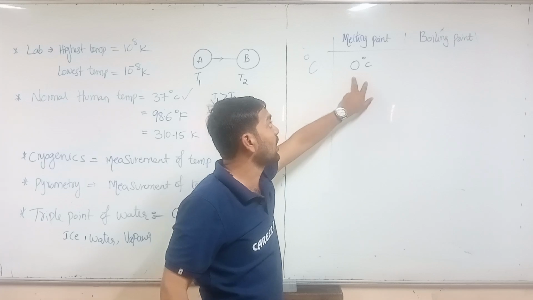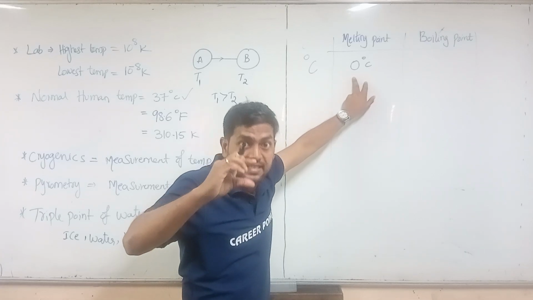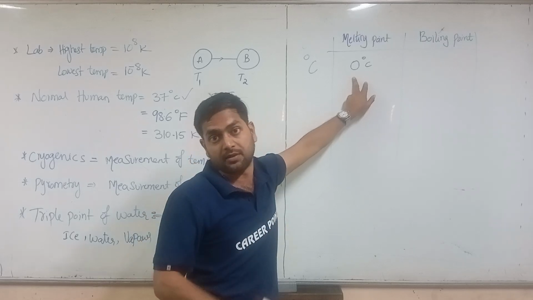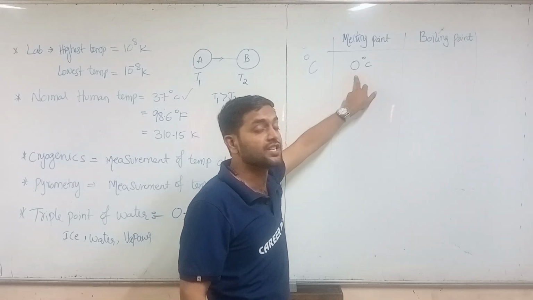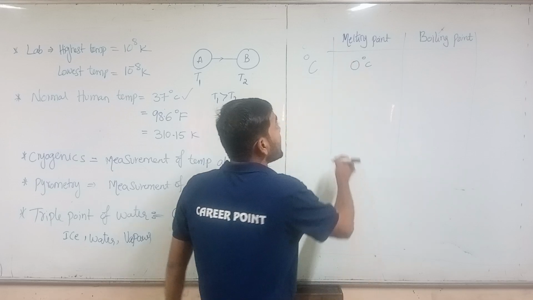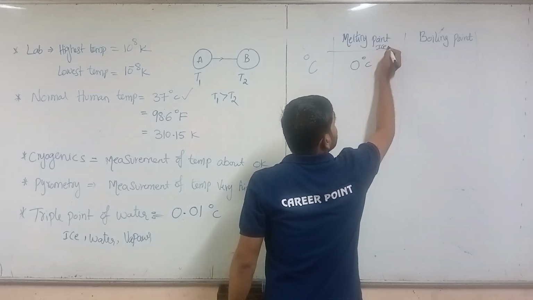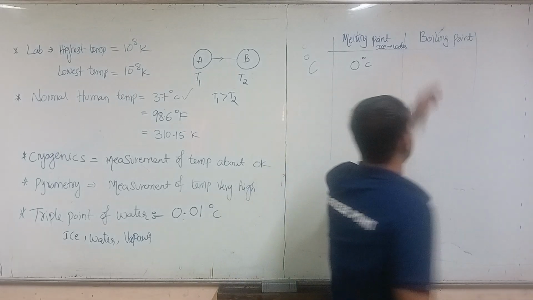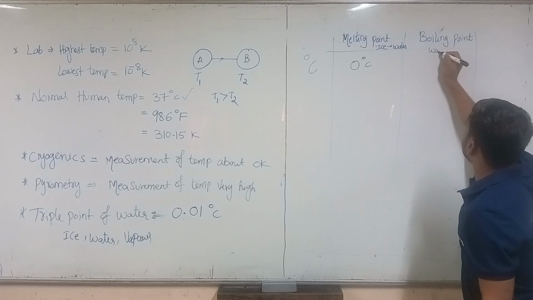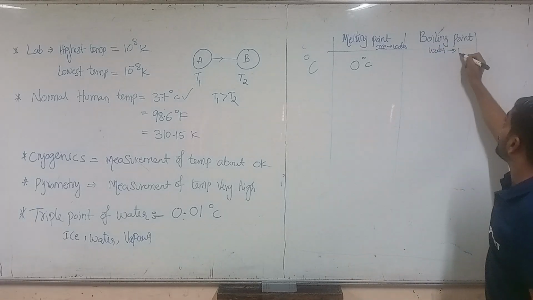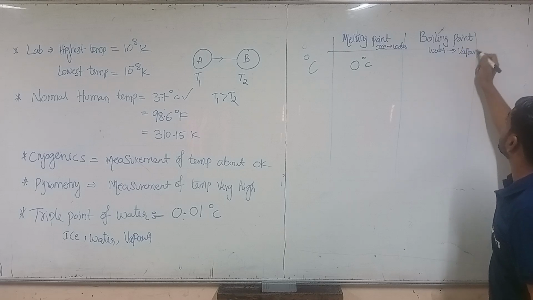So here what happens at the melting point? The ice is converting into water. The change of state is taking place here, right? So the change of state is taking place at the melting point. Ice is converting to water. Right, and at the boiling point, we are going to see the water is changing its state to vapor.